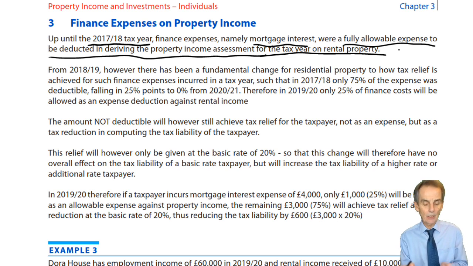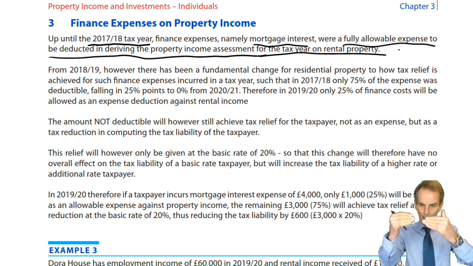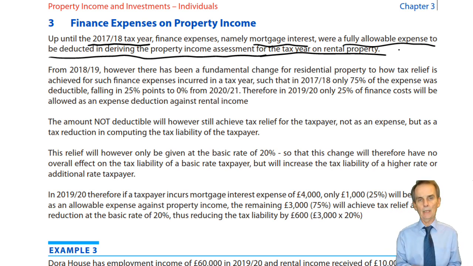And that meant, as will be explained later, that if you were a basic rate taxpayer, the benefit of the expense, the reduced income assessment, would have saved you paying tax at 20%. If you were a higher rate taxpayer, the ability to put those mortgage interest payments against your income and therefore reduce the net property income assessment would remove income that would have been assessed at 40%.